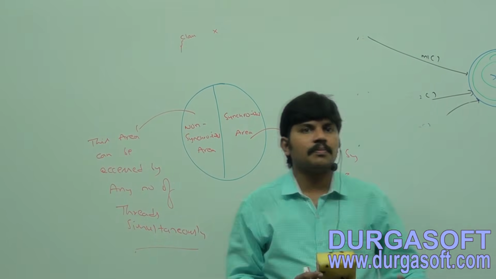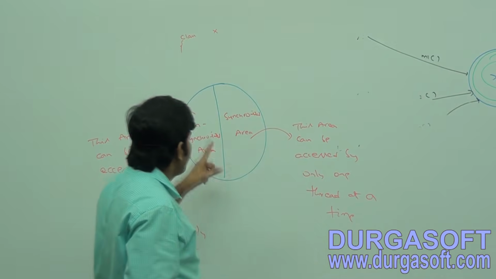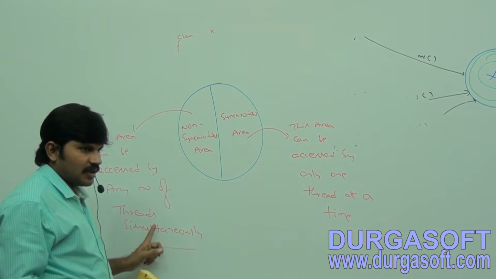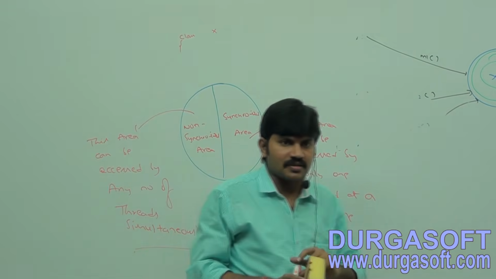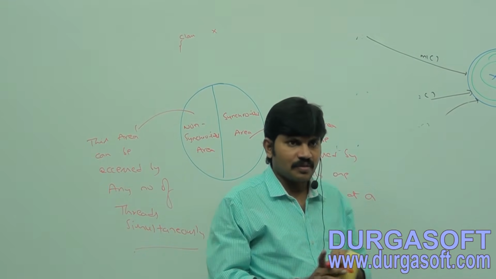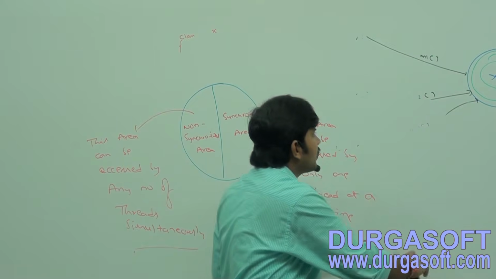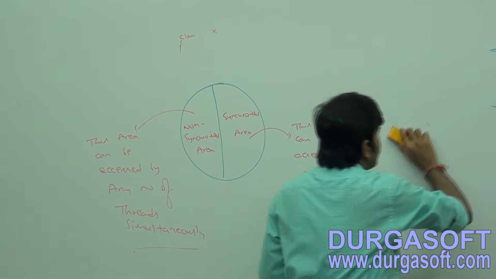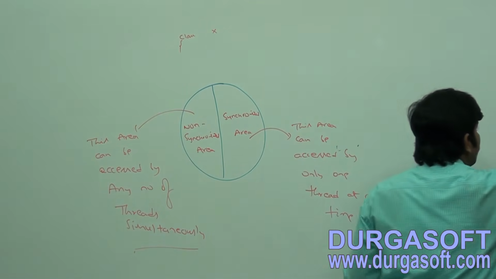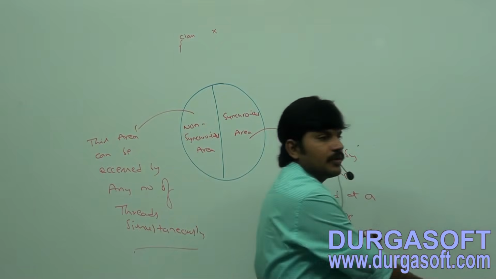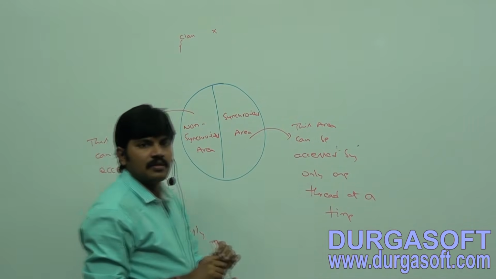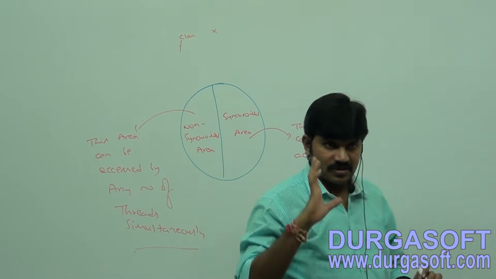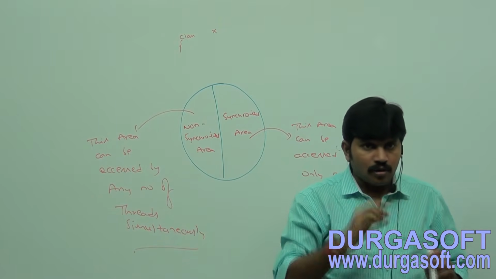Then immediately some people may have the doubt: sir, if this area can be accessed by multiple threads, and in this area I am performing some update operation, then there may be a problem, right? Because a particular area can be accessed by multiple threads, there may be a chance of problem. So if you are performing update operations in the non-synchronized area, then it is the worst kind of programming practice. You are not writing the code properly.